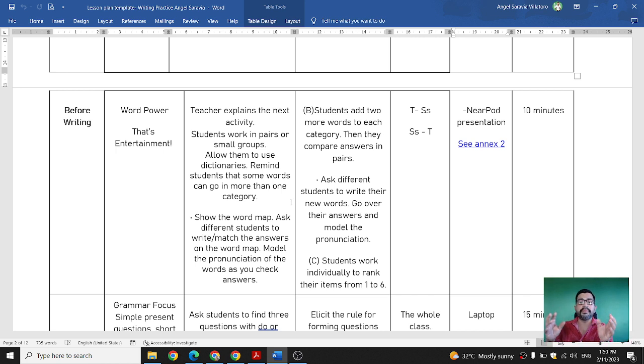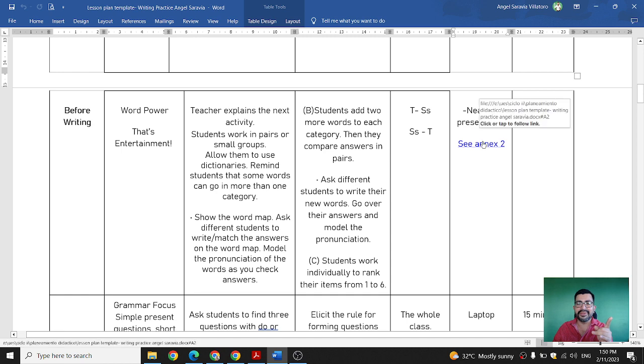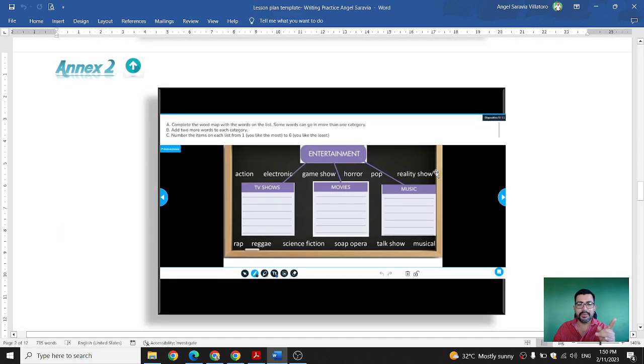In this word map, they have to write, or in this case, since it's going to be online, they need to match the answers. Let me show you so you can see better. This is pretty much what they have to do on this activity. We have 3 activities on this one.